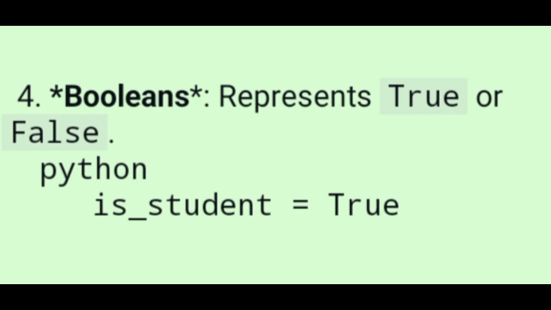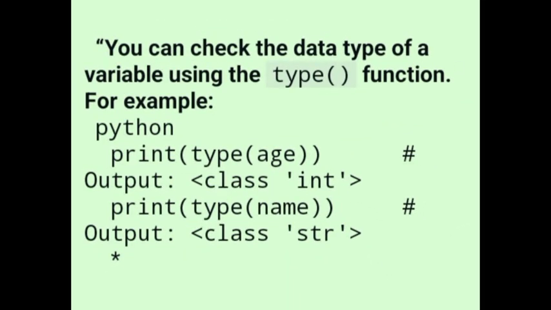Booleans represent True or False. For example, is_student = True. You can check the data type of a variable using the type function. For example, print(type(age)). The output will be class int, which means age is an int type variable. In the same way, print(type(name)). Here name is a string, meaning str. This is a string type variable.